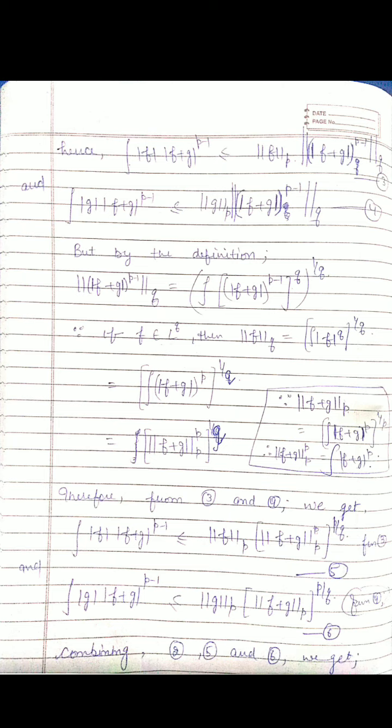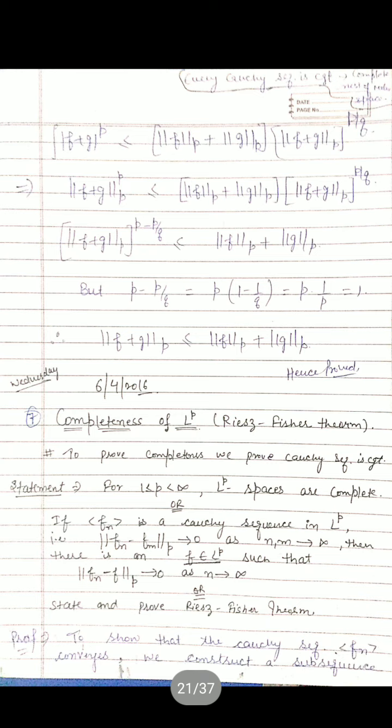So from 3 and 4, what do we get? The integral of |f||f+g|^(p-1) is less than or equal to the p-norm of f times the p-norm of f+g raised to the power p/q, and the integral of |g||f+g|^(p-1) is less than or equal to the p-norm of g times the p-norm of f+g, again raised to the power p/q. So when we combine 3, 5 and 6, what do we get?